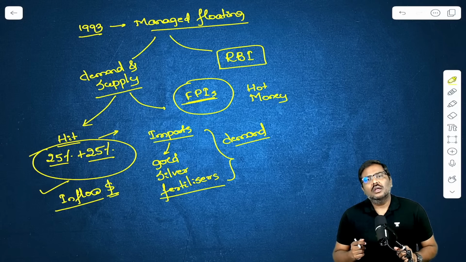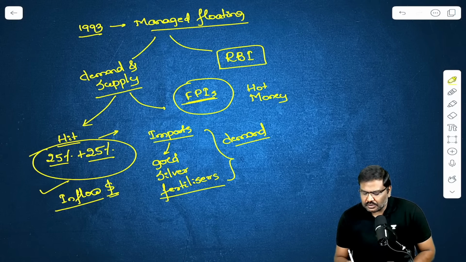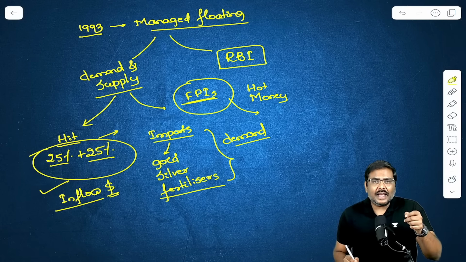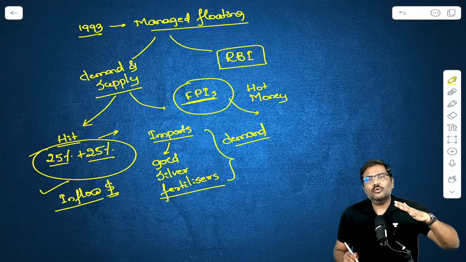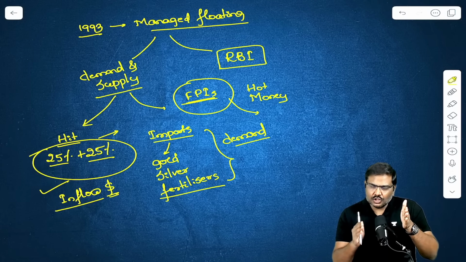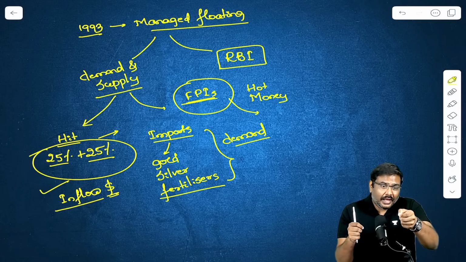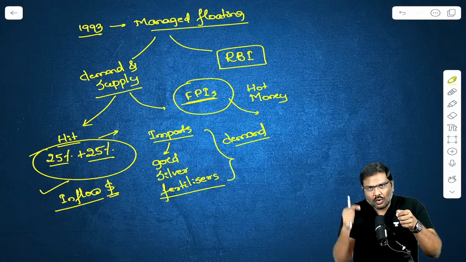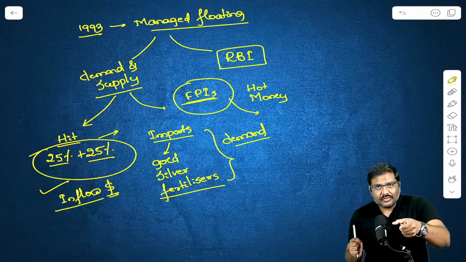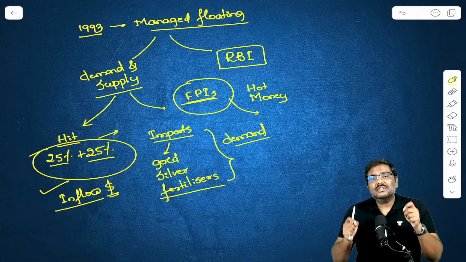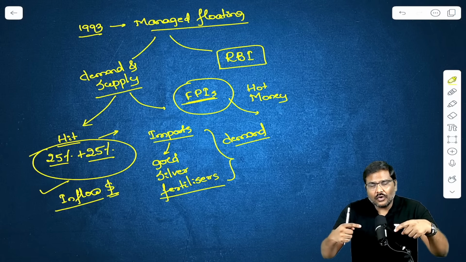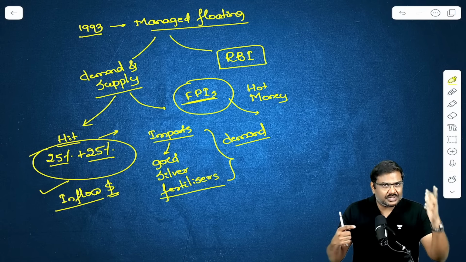So the FPI investments into the domestic market, rather than having a net inflow, meaning the overall inflow is greater than the overall outflow, rather than having net inflow in recent times, there is a very high amount of outflow of the FPIs from the domestic market.